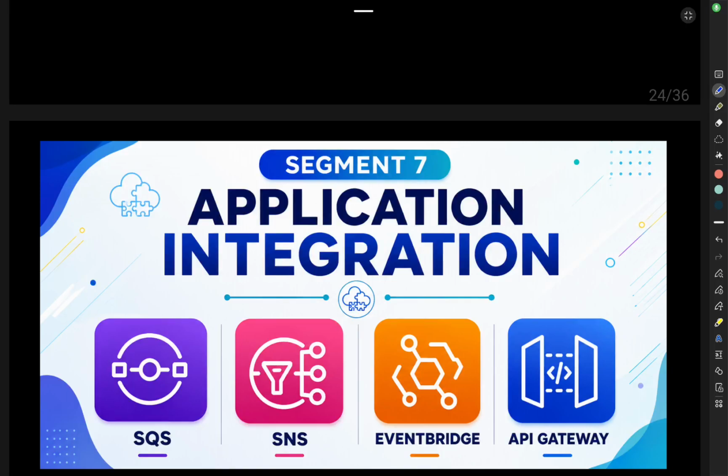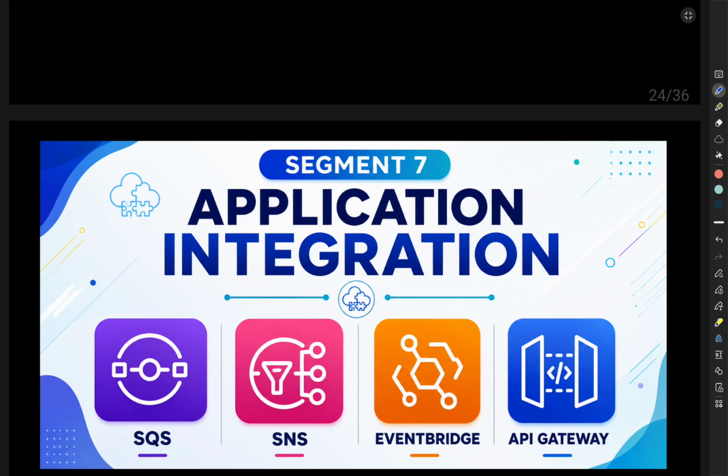Let's start with segment 7, that is the application integration. In modern cloud applications, services rarely work alone. A web application may need to communicate with a database, send notifications across multiple places, process background tasks, trigger workflows, and expose APIs to users. If every service directly talks to every other service, the architecture quickly becomes difficult to manage.